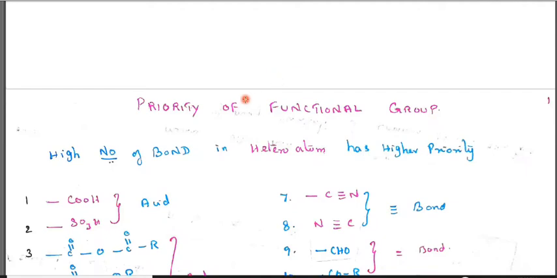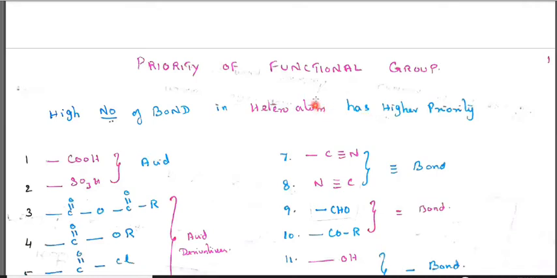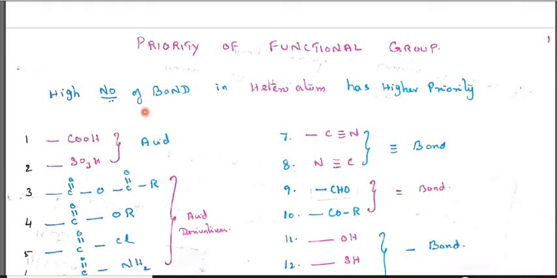Students, today let us see the priority of functional groups. I'll give you a way to remember the functional group priority. Unless you know this priority, you cannot do the numbering when naming a particular formula. The higher number of bonds to heteroatoms gives higher priority. You should note this down now.